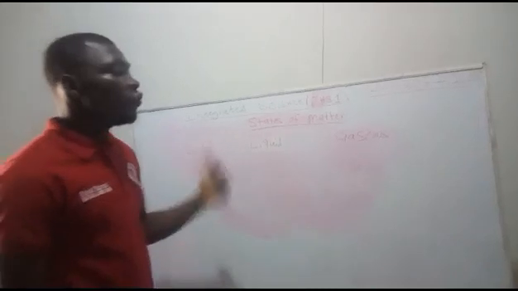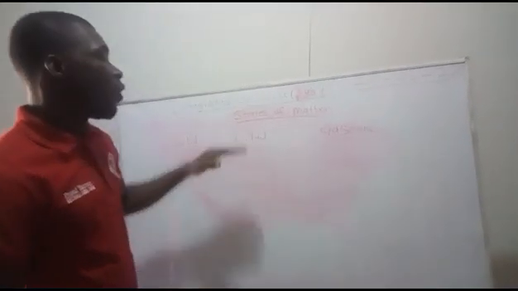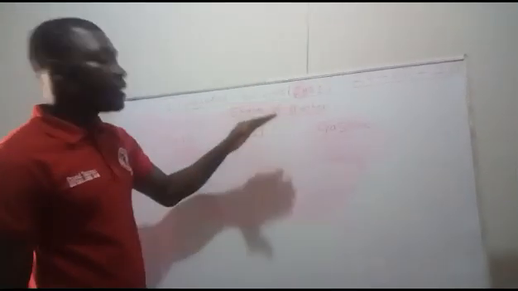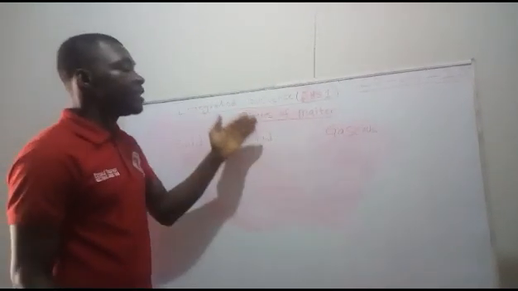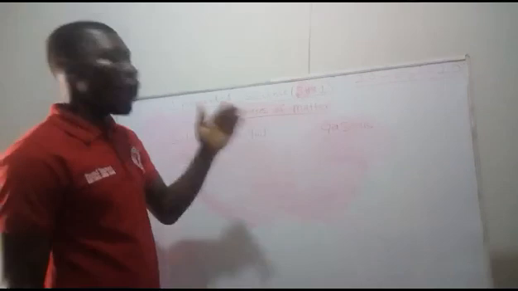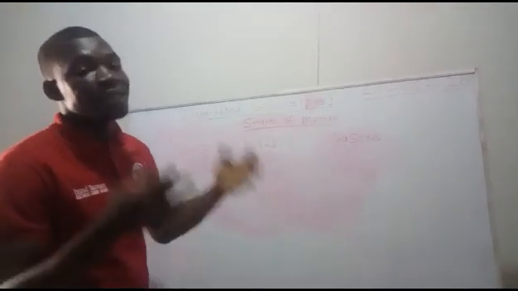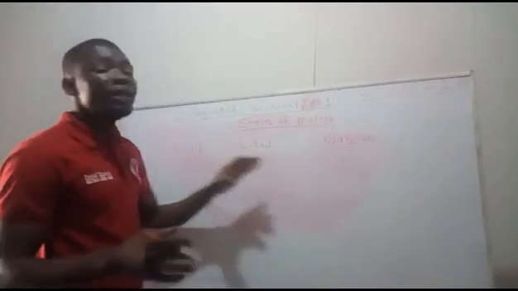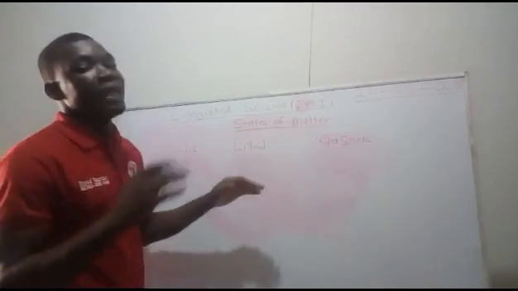So today, I want to move further. From today's class, we want to look at states of matter. So at the end of this class, we should be able to know the different states of matter, or the different forms in which a matter can exist. There are only three states of matter. That's three forms in which a matter can exist.